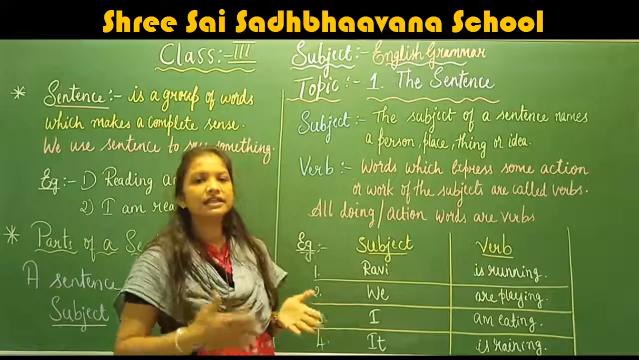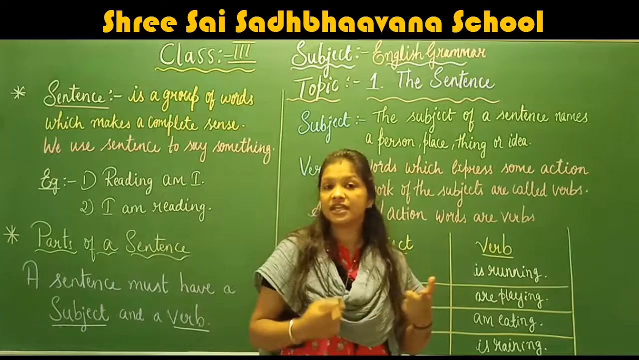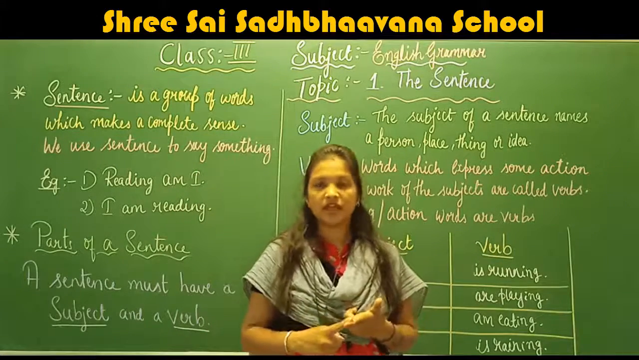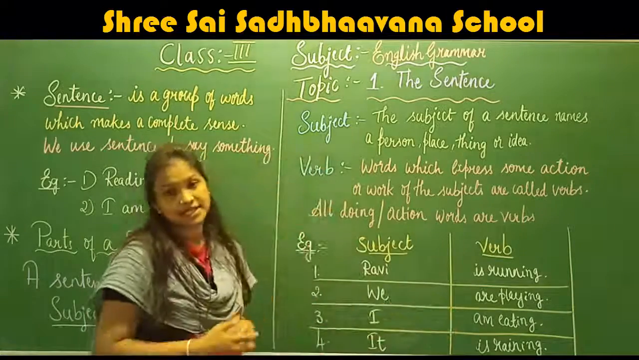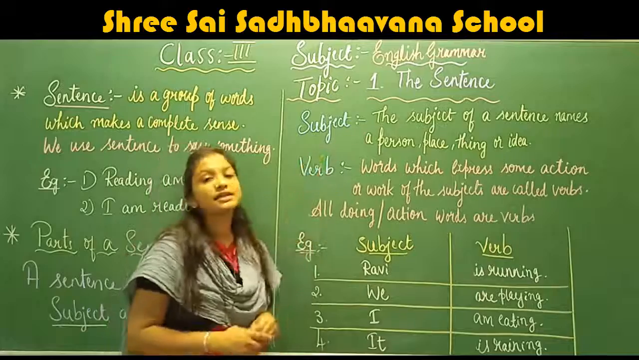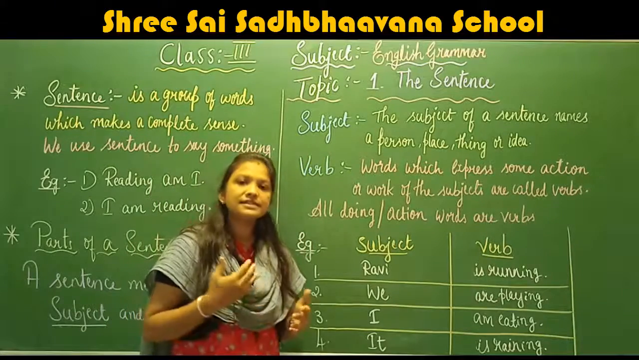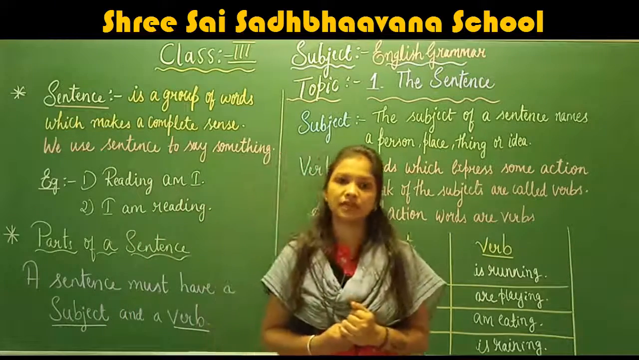Right, we will start learning grammar from the book Essential English Grammar and Composition. From that book I have taken the first unit, that is the sentence. First unit is the sentence. Children, sentence. What do you mean by sentence, children?